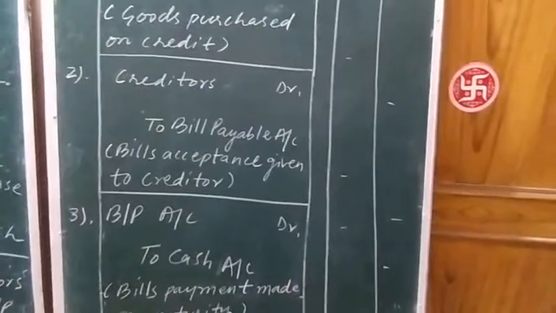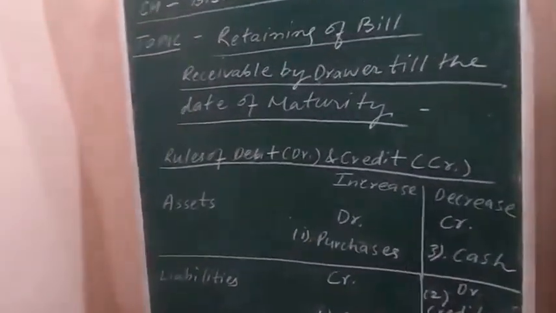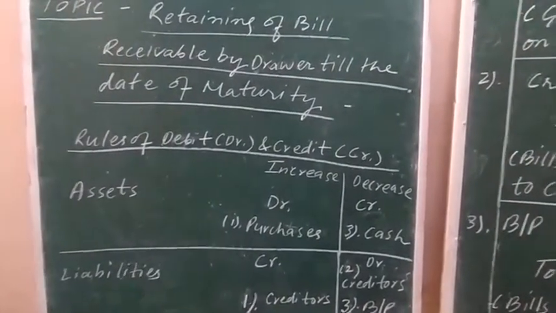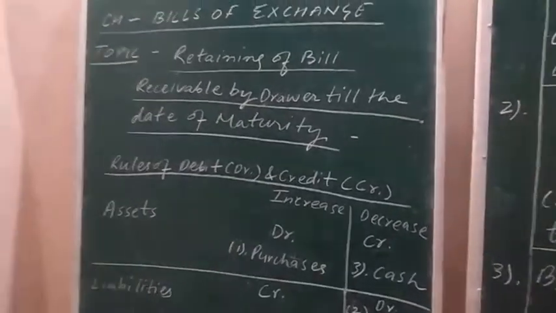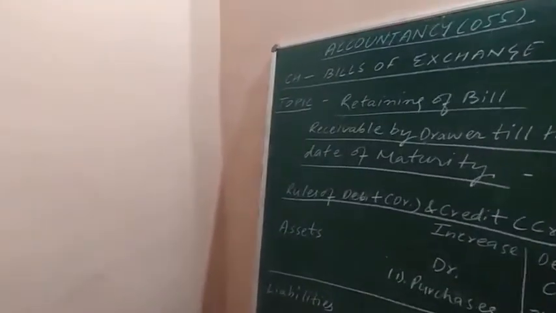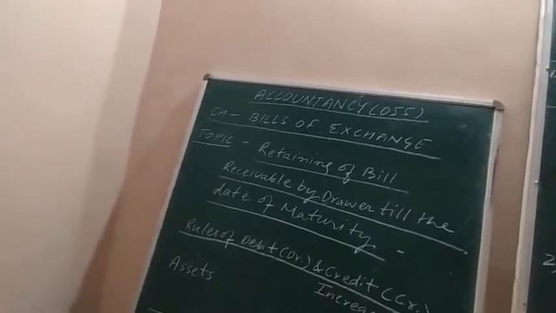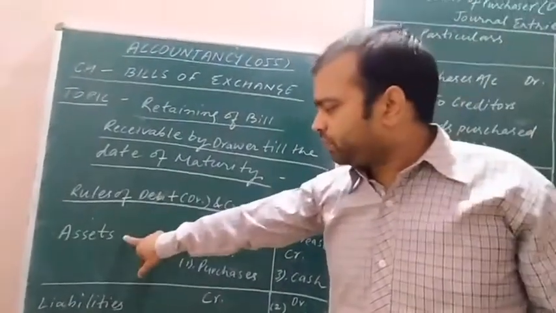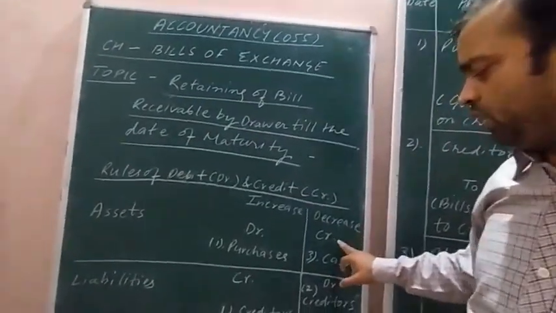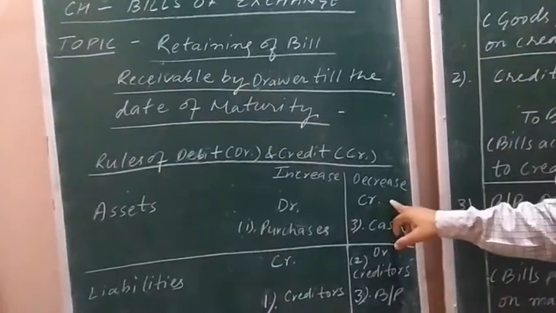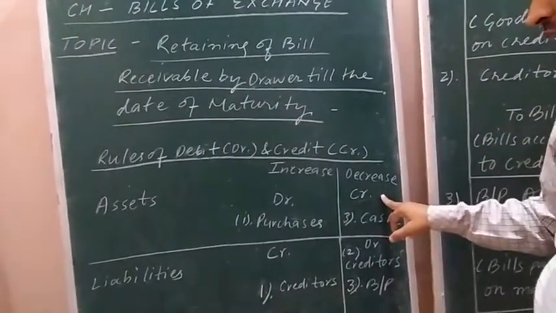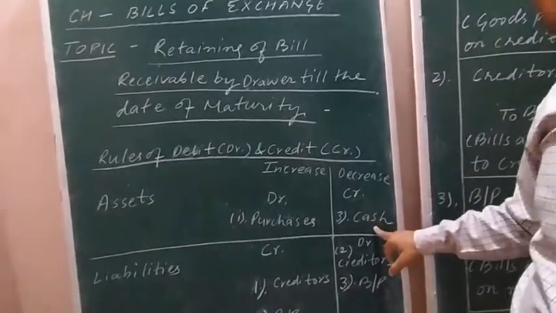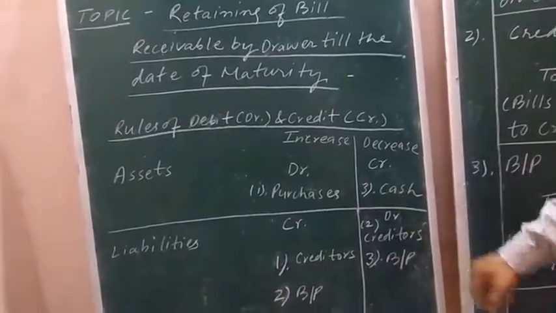Cash is an asset, and as per the rules of debit and credit, a decrease in an asset is shown on which side? On the credit side. See here, whenever assets decrease, it is shown on the credit side. When the bill payment is made by the drawee, there will be a decrease in cash with him, so it will be shown on the credit side.